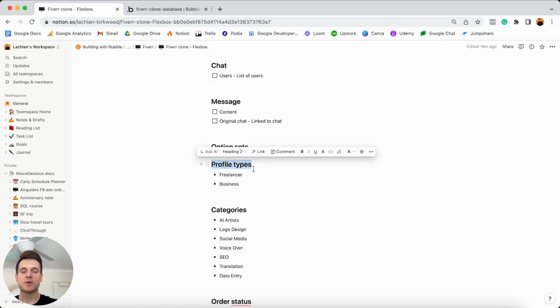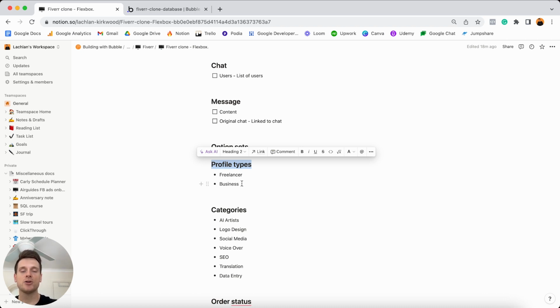So as I mentioned, within our application today, I only want users to have one of two profile types. They can either be a freelancer or they can be a business. And so I wouldn't create a data type which is known as profile types because I don't want users to create their own special type of profile. I only want them to choose from one of the two options that I'm providing. And that is the power of option sets. They're kind of just like a pre-built data type that just allow you to store information that you want and also information that your users can't edit.